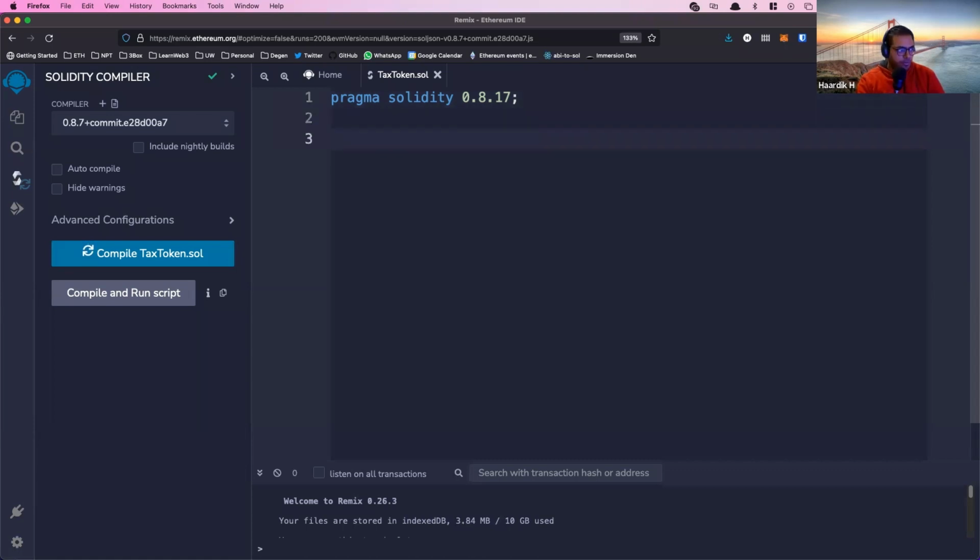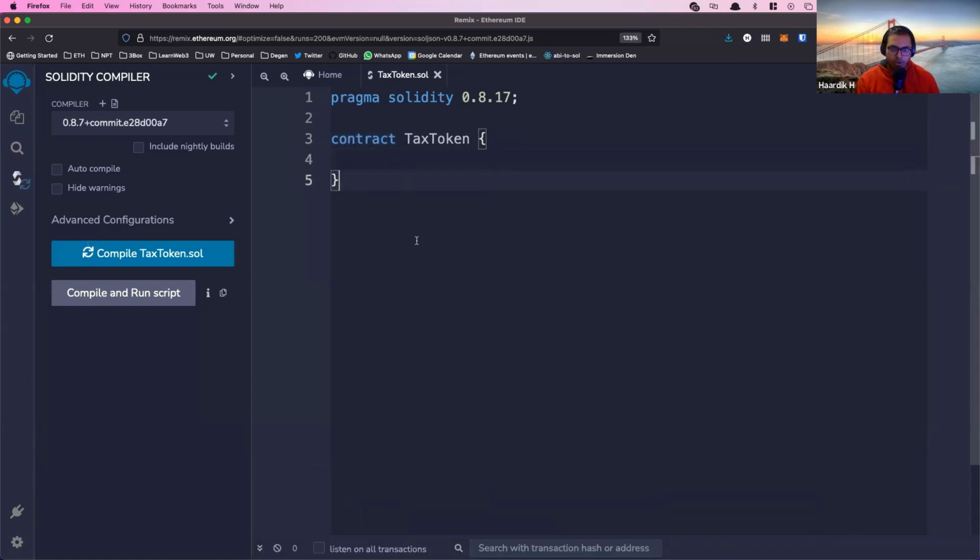And every bit of code in Solidity is wrapped inside a contract block. If you've ever done any object-oriented programming, C, C++, Java, whatever, you've probably heard of classes. Solidity is also an object-oriented language, but focused on contracts instead of classes. So a contract is very similar to a class where it can have variables, it can have functions, and so on. And all code needs to go inside of a contract block. I cannot write code outside the contract block.